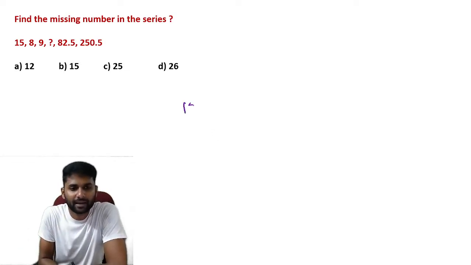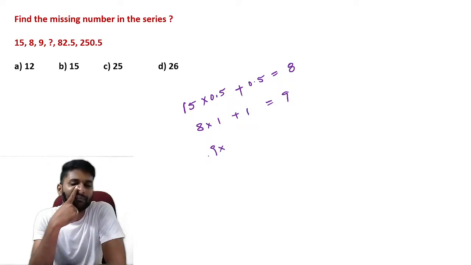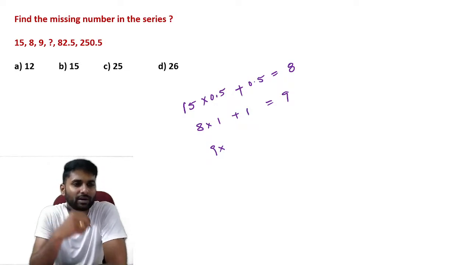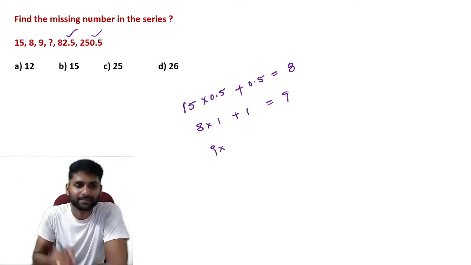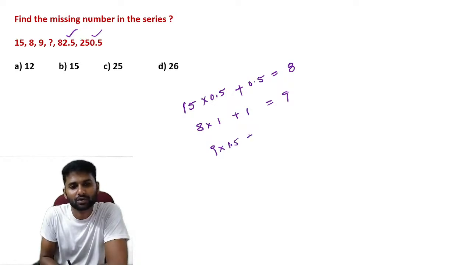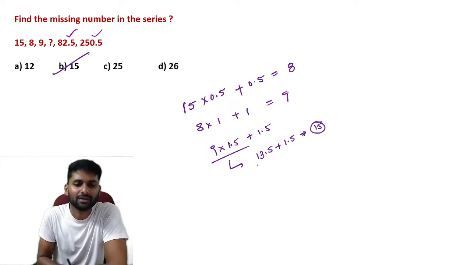Now see, 15 becomes 8. It is only possible if 15 is multiplied by 0.5 plus 0.5, it becomes 8. Now 8 times 1 plus 1 is equal to 9. Next one, let us take either 1.5 or 2. That is an important point. You always get a decimal if you multiply with a decimal itself only. That's why my suggestion is to go with 1.5. Don't go directly with 2, guys. 9 multiplied by 1.5 is 13.5, added to 1.5, then it becomes 15. You can see that option. But let's continue with the next sequence here.